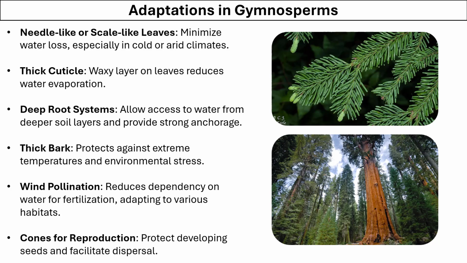Gymnosperms have needle-like or scale-like leaves to minimize the loss of water, especially in cold and arid climates. They have thick cuticles, which also help in preventing the evaporation of water. They have a deep root system to access water from the soil in a more efficient manner. They have thick bark, which also helps in preventing the loss of water and protects them from extreme environmental conditions.